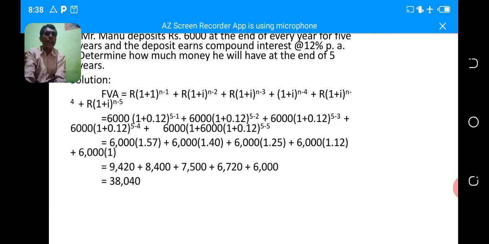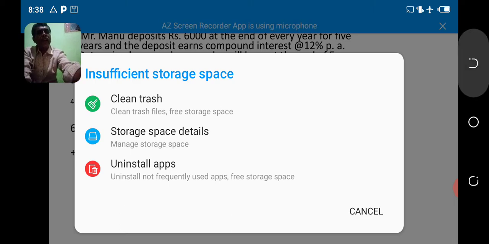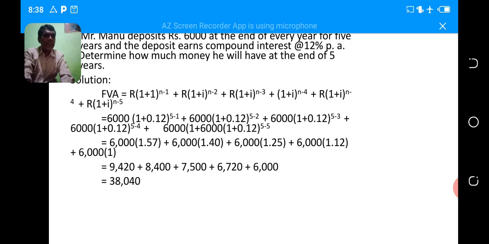Future value of annuity equals R into 1 plus I to the power of n minus 1 for the first year, plus R into 1 plus I to the power of n minus 2 for the second year, plus R into 1 plus I to the power of n minus 3 for the third year, plus R into 1 plus I to the power of n minus 4 for the fourth year, plus R into 1 plus I to the power of n minus 5.